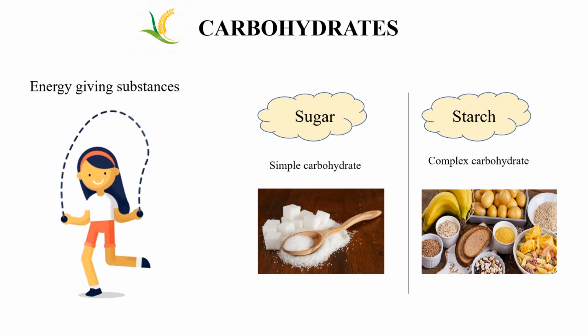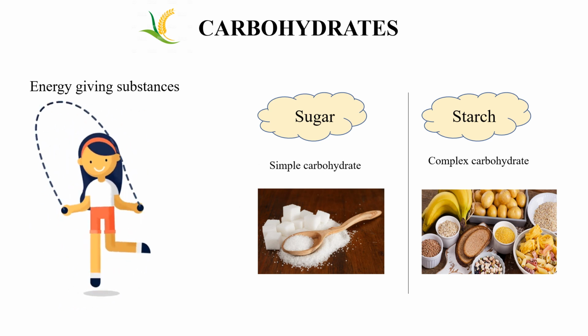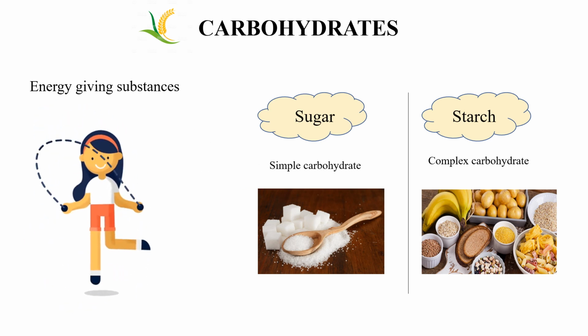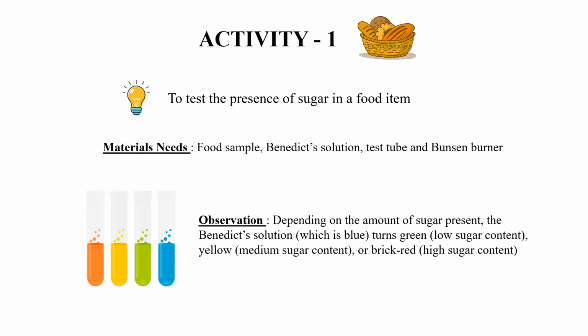So, we eat the plant products containing sugar and starch. Our digestive system breaks it down into glucose. This glucose, which is the simplest form of sugar, is then absorbed into the blood and provides us energy. So, when we eat plant products, that contains sugar and starch. Our digestive system breaks that starch or sugar into glucose. This glucose is nothing but the simplest form of sugar and is absorbed by our body to give us energy.